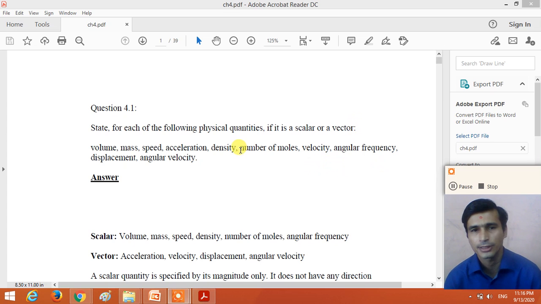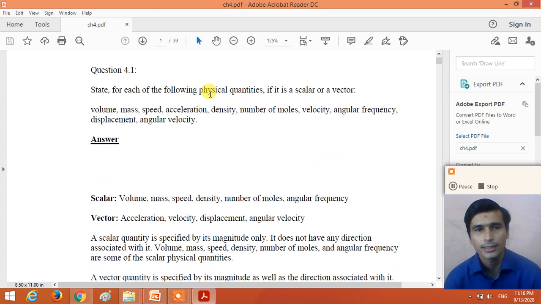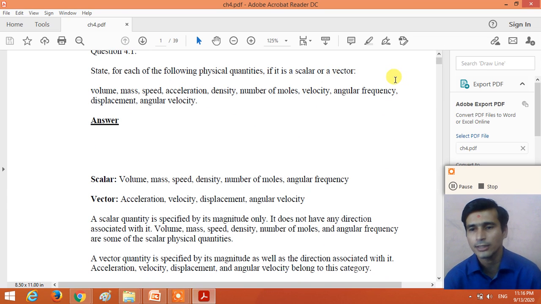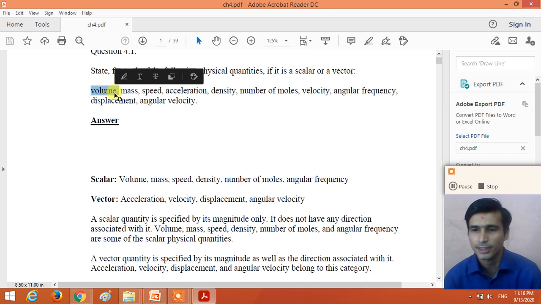So out of this, which one is a scalar quantity and which one is a vector quantity? So classify this physical quantity as a scalar quantity as well as a vector quantity. So the first physical quantity is volume. So for volume, we require a magnitude only. So to represent the volume of the substance, we require a magnitude only.